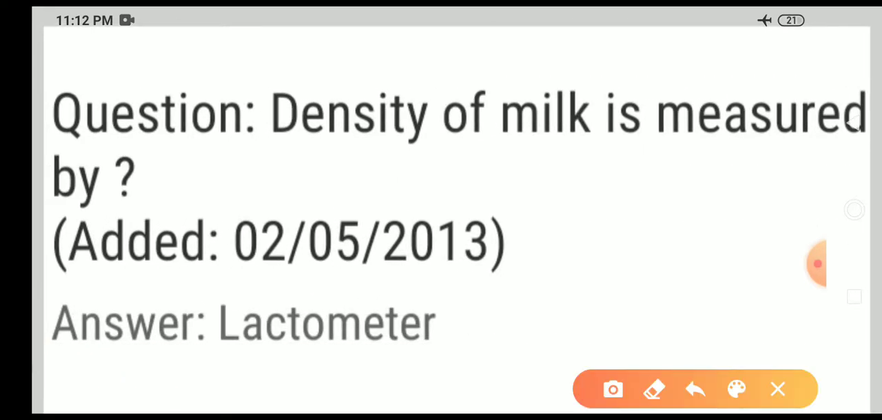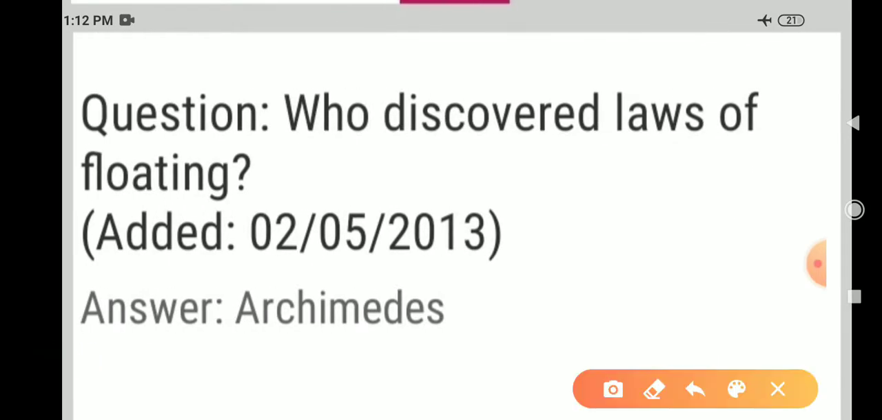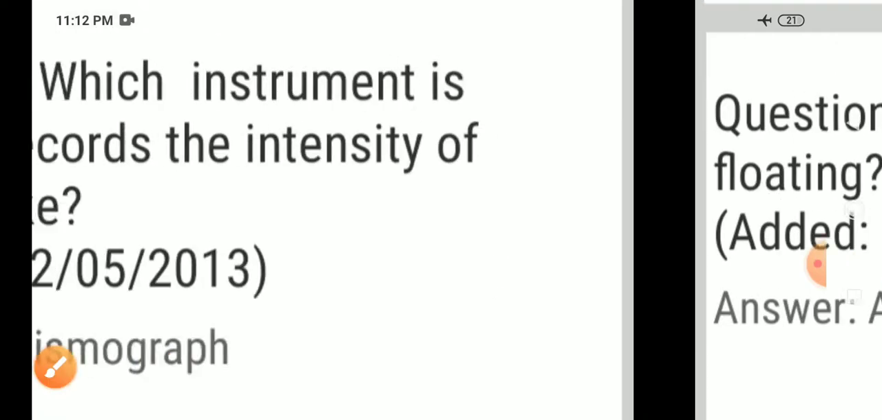Next question. Density of milk is measured by? Answer, lactometer. Lactometer is the instrument used to measure the density of milk. Next question. Who discovered laws of floating? Answer, Archimedes. Archimedes discovered laws of floating.